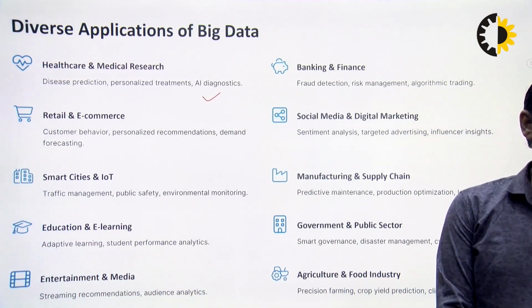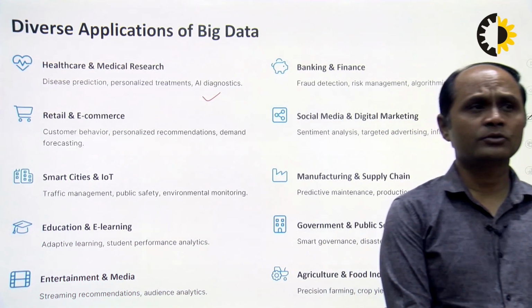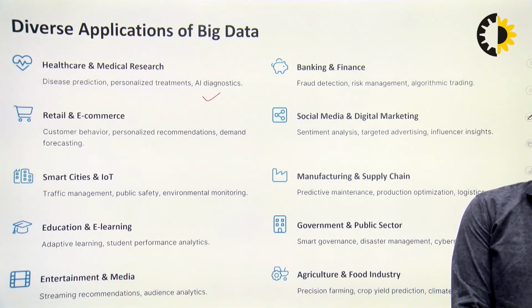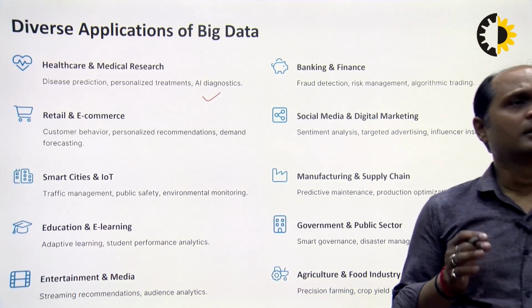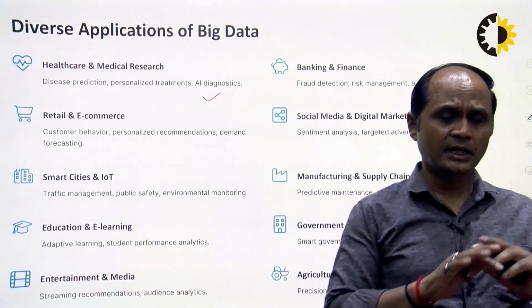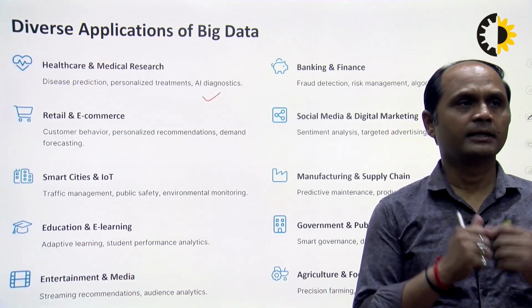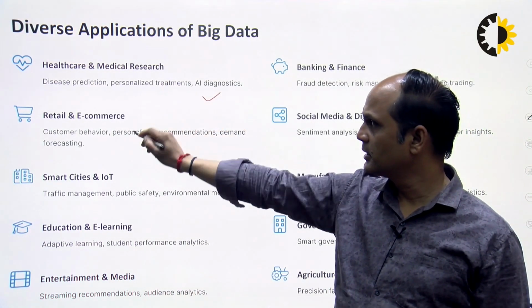There is disease prediction, personalized treatment, and AI diagnostics. There are lots of innovations and research in healthcare and medical fields, so we need analysis of big data. So that is the first use, healthcare and medical research.